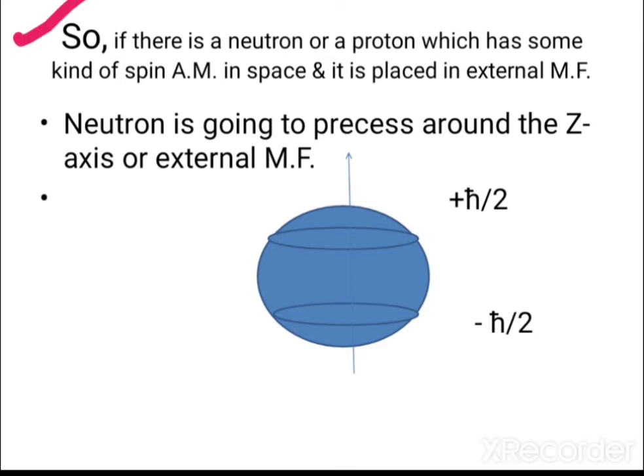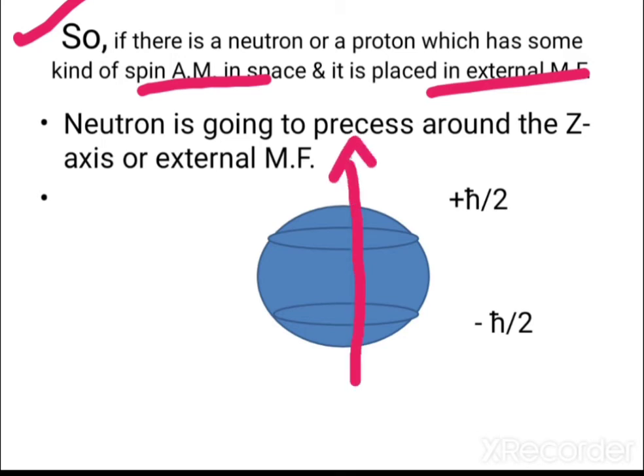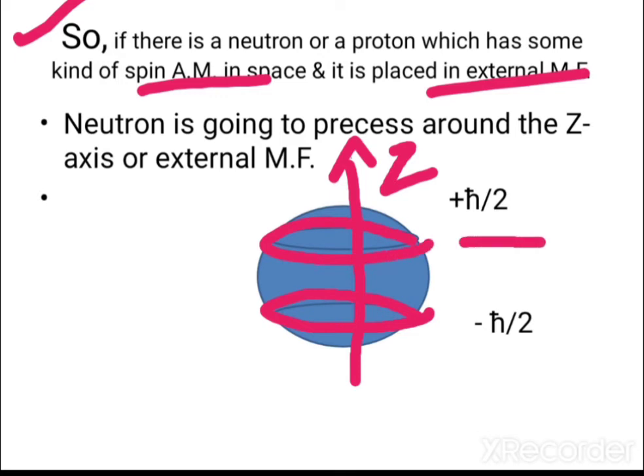So if there is a neutron or proton which has some kind of angular momentum in space and it's placed in an external magnetic field, the neutron is going to precess around the z axis, the external magnetic field. That's the z axis, and it will precess or revolve in this manner in a conical section, like this way and that way. For spin up, it will have plus h cross by 2 value, and for spin down, it will have minus h cross by 2 value.